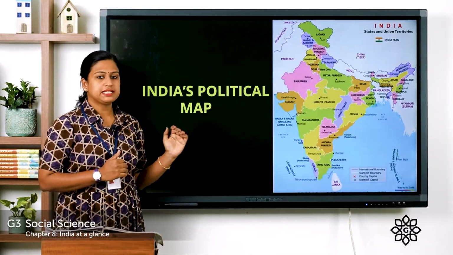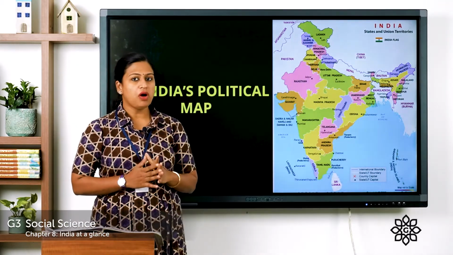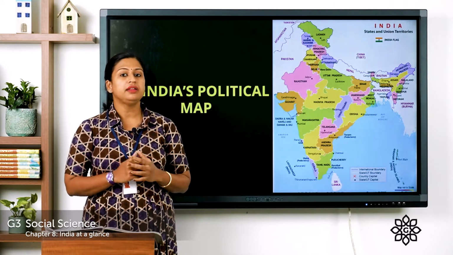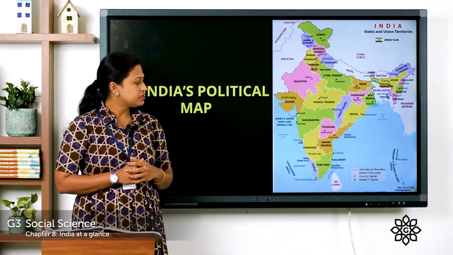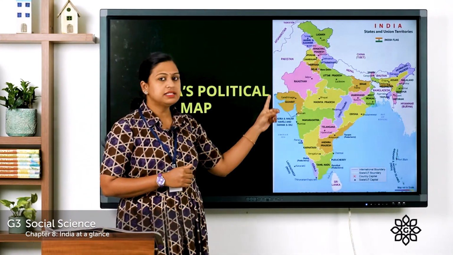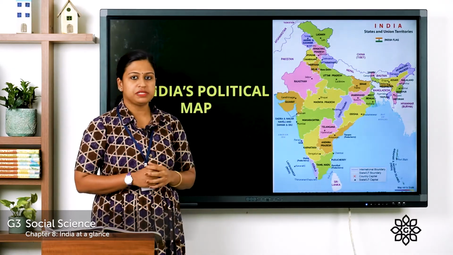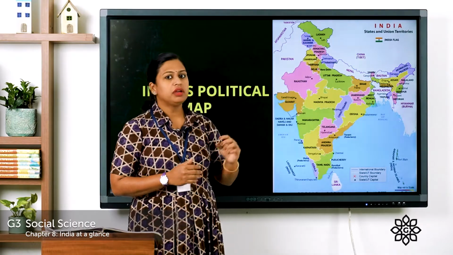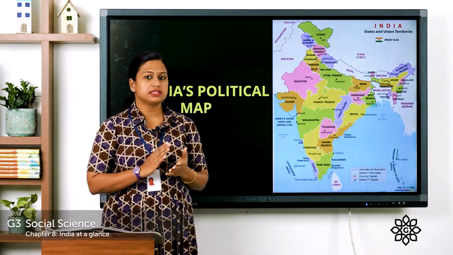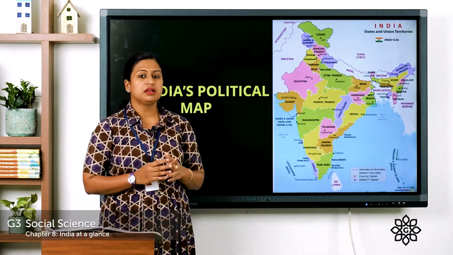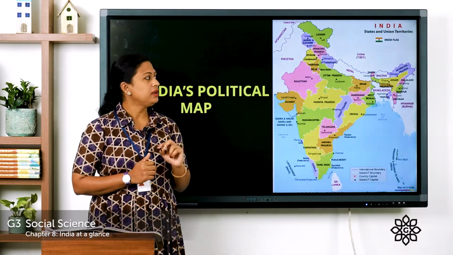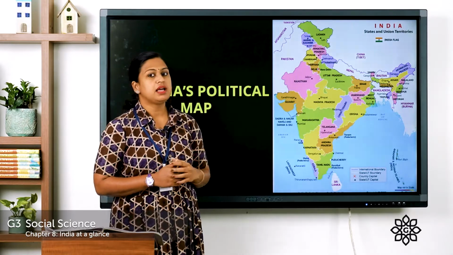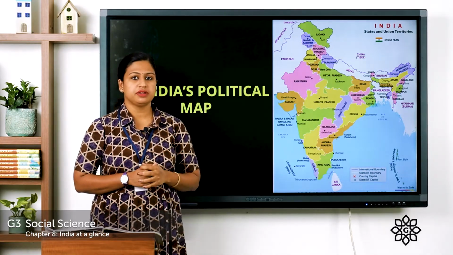This is the political map of India, and we all know that at present there are 28 states and 9 union territories. So, here you can see the different states with their capitals, and recently there was a change. Before it was Jammu and Kashmir state, but now it is 2 union territories. One is Jammu and Kashmir union territory and the other one is Ladakh as a union territory.